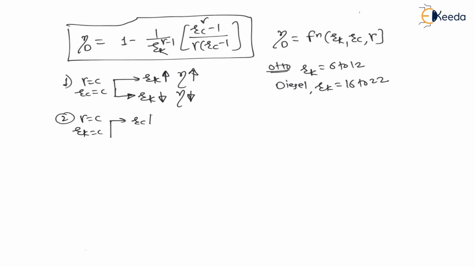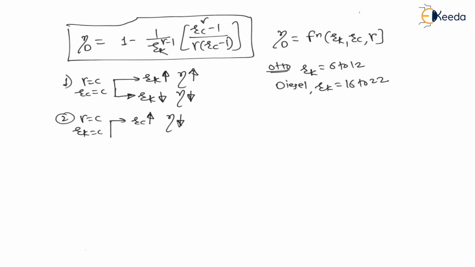Now next, second thing, now if gamma is constant and compression ratio is constant, let us vary cutoff ratio, that is Rc, when Rc increases. My dear students, when Rc increases, this numerator will increase as well as this denominator will increase. In the denominator there is gamma into Rc minus 1, right? Numerator increases as well as denominator increases. But my dear students, in the numerator it is Rc power something. So the increase in numerator is more than the increase in denominator. Therefore finally this negative term goes on increasing, and 1 minus this term goes on decreasing. Therefore efficiency of cycle goes on decreasing. Therefore as cutoff ratio goes on increasing, efficiency goes on decreasing.